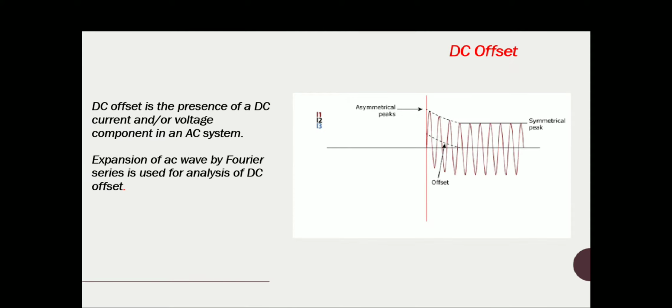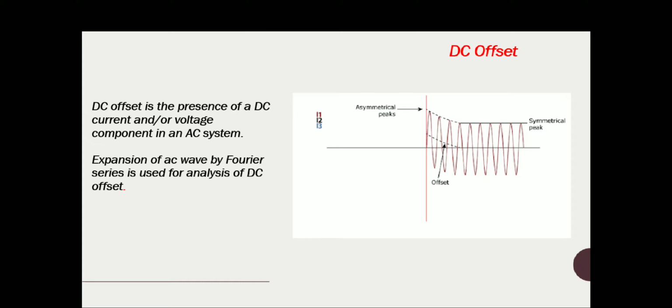Let us discuss what DC offset is. DC offset is the presence of DC current or voltage in an AC system. Expansion of an AC wave by Fourier series is used for analysis of such systems. Here you can see a waveform which consists of a DC offset in this AC system.